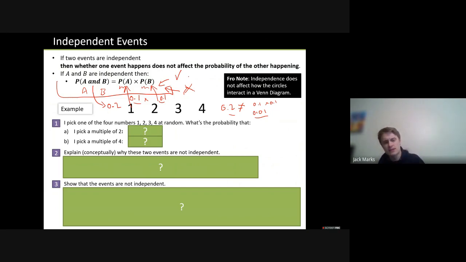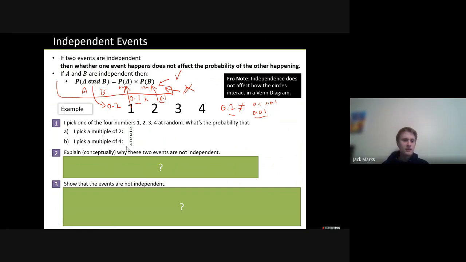So let's give some examples. I pick one of the numbers 1, 2, 3, 4 at random. What's the probability I pick a multiple of 2? Well, I'm essentially saying what's the probability I pick an even number? It's a half. What's the probability I pick a multiple of 4? Well, that's 1 out of 4. These here are clearly not independent. Why are they not independent?